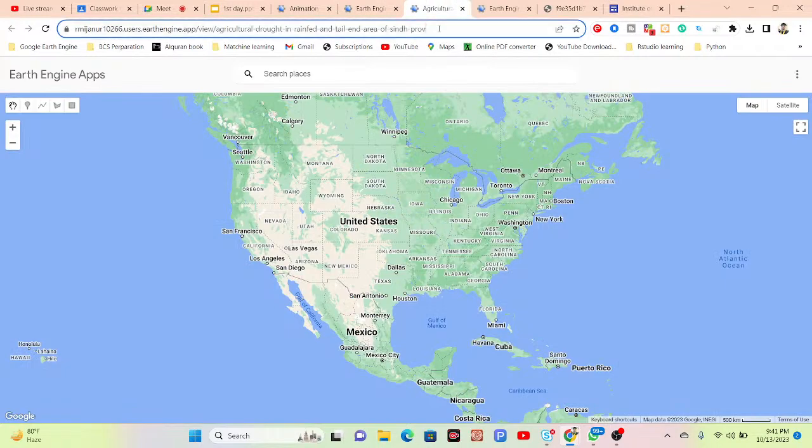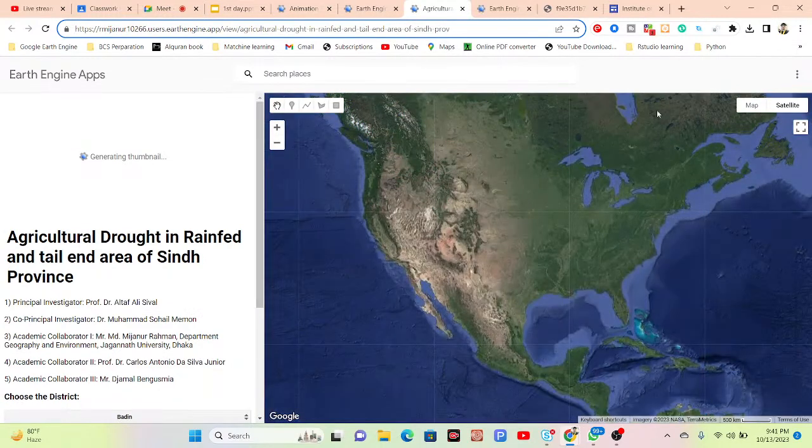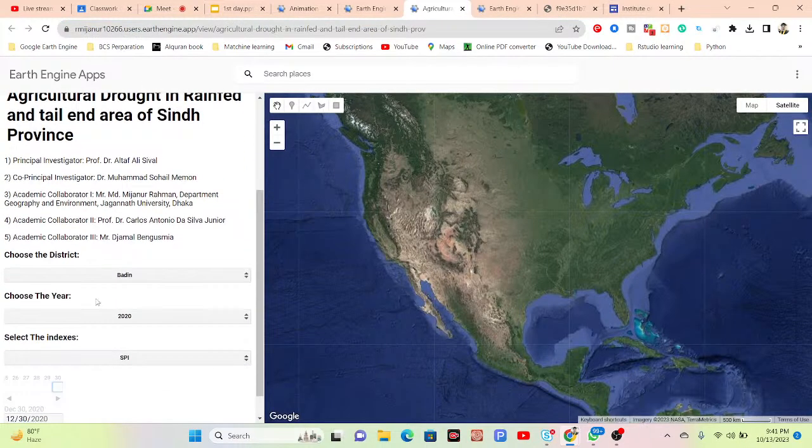Okay, so you can see this web application. This is the user interface of the web application, so anyone can easily work with it. Just simply choose the district. Suppose you select the district you need, and then the time period or year. You can simply select the time.